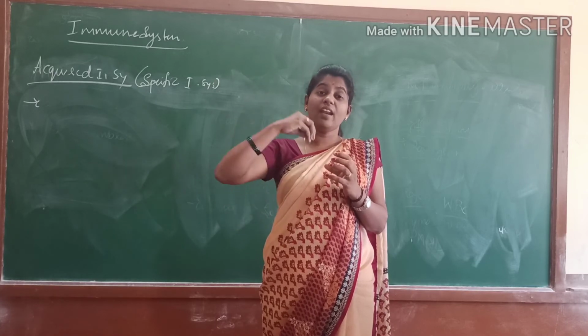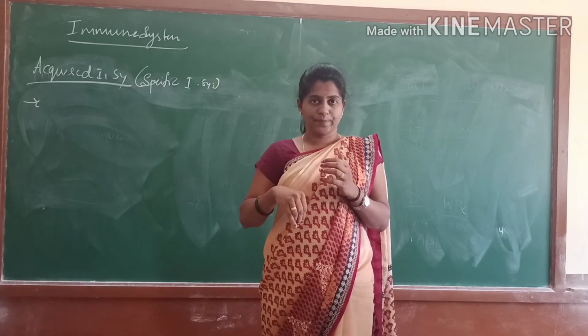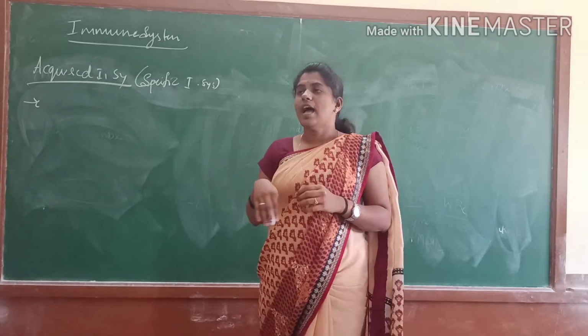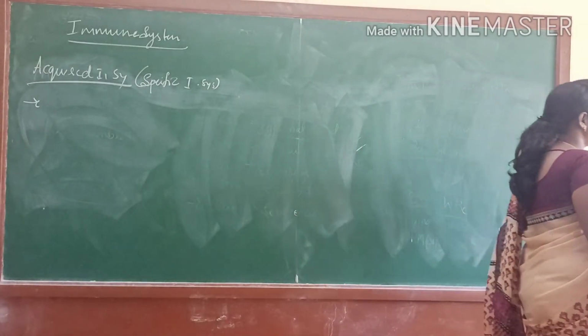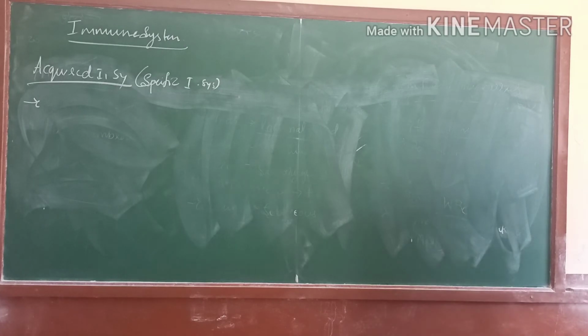Due to that, we are obtained from the outside. That is what we call the acquired immune system. Understood? And next, the cells which take part in the immune mechanism are lymphocytes and macrophages. Lymphocytes are T cells, B cells, thymus cells, antibody cells, antigens. These all we call lymphocyte cells, and macrophages.